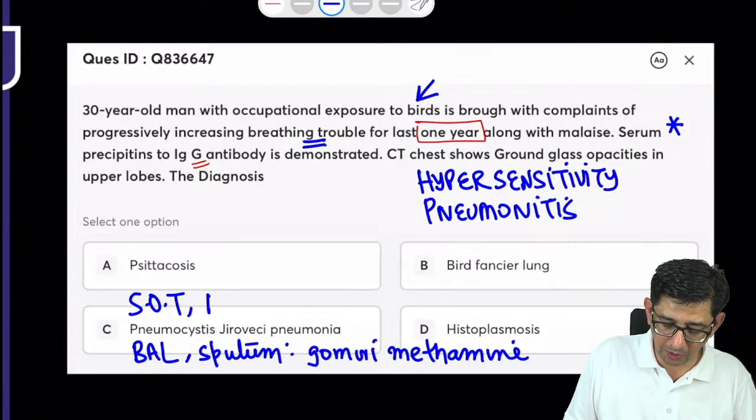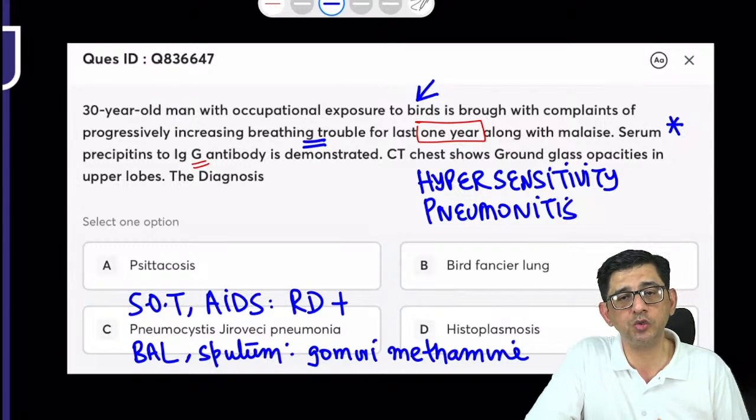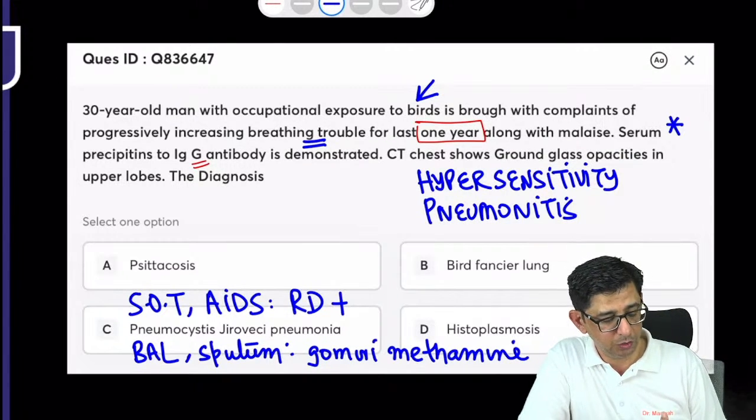If the question mentions an AIDS positive patient having breathing trouble for, let me say, 1 week, and he has come to my hospital, X-ray is showing bilateral infiltrates, BAL with Gomori methenamine stain is showing cysts.